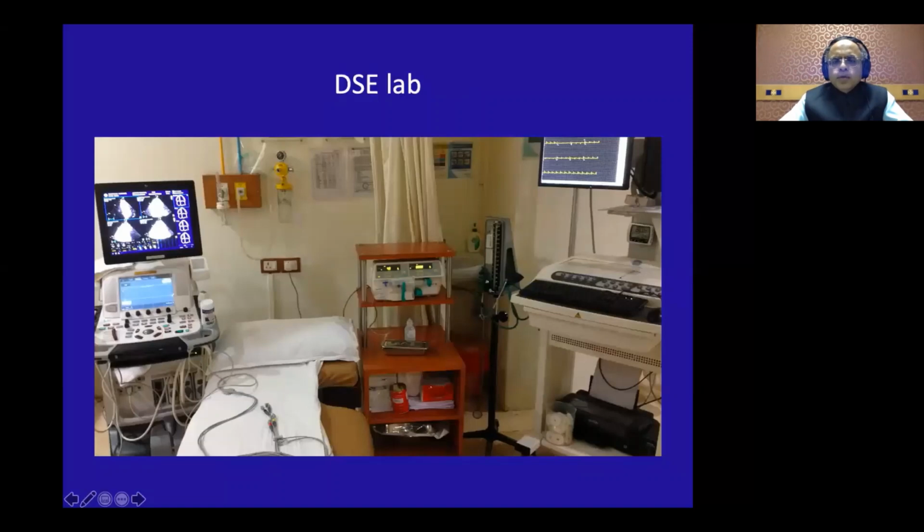If you are doing dobutamine, just pull the ECG console closer to the bed. This is the cutout here, and put your dobutamine infusion syringe here, so that the patient can keep his left arm resting on this, and you can start the dobutamine infusion here.